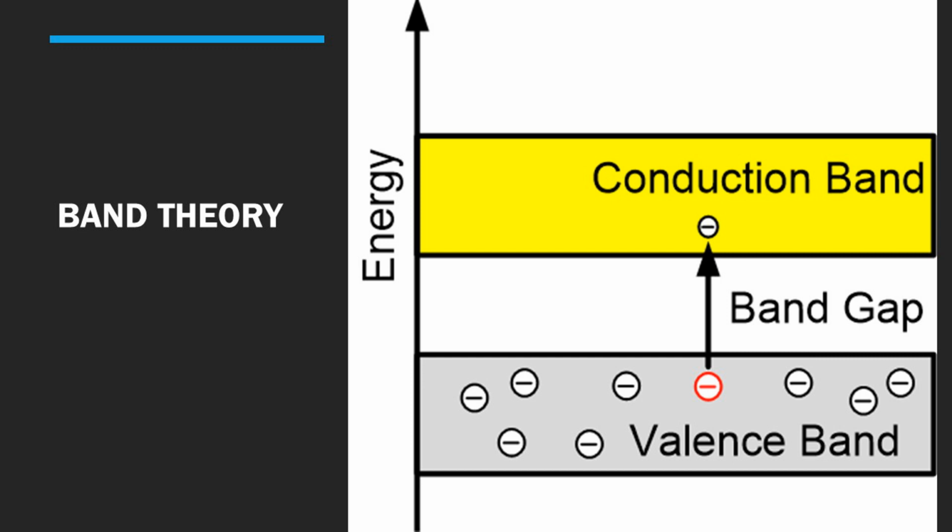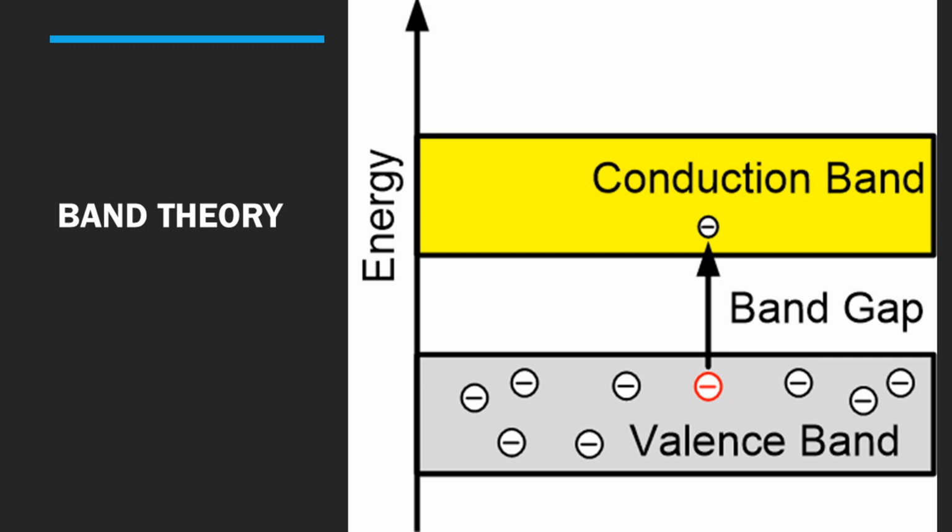Such electrons are called conduction electrons. These electrons are present in the higher energy level band called the conduction band. The conduction band is empty or partially filled. It is never completely filled.